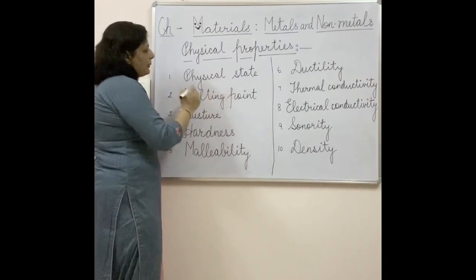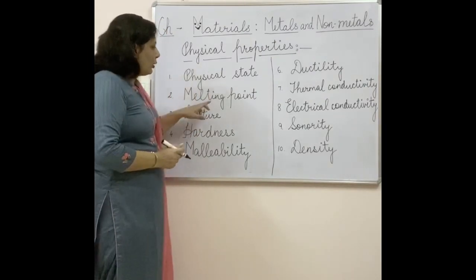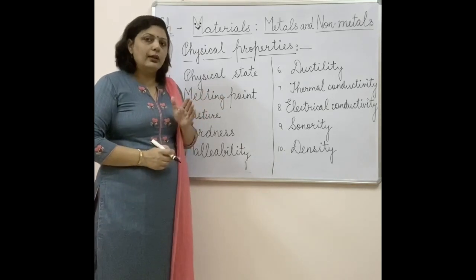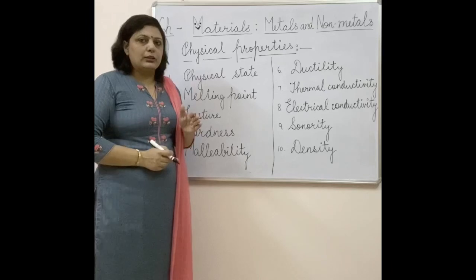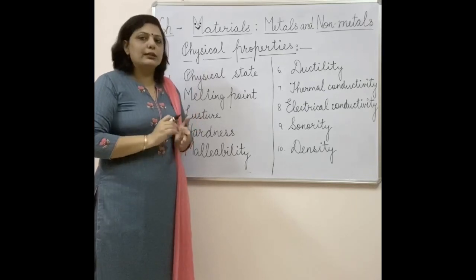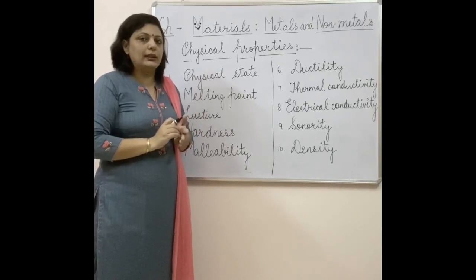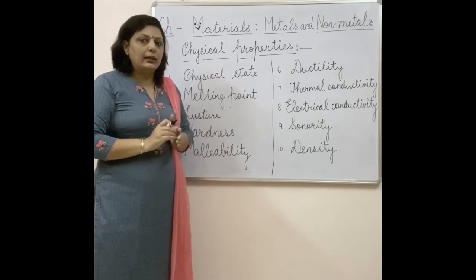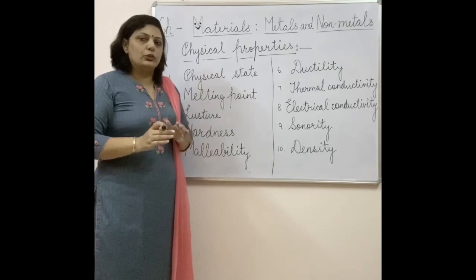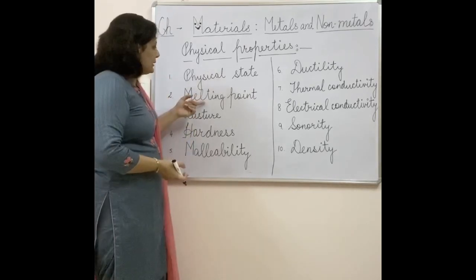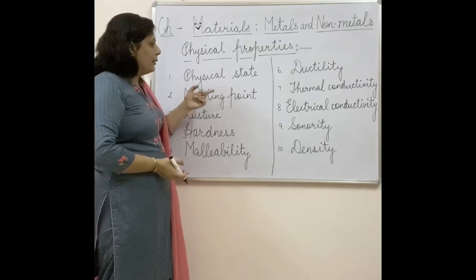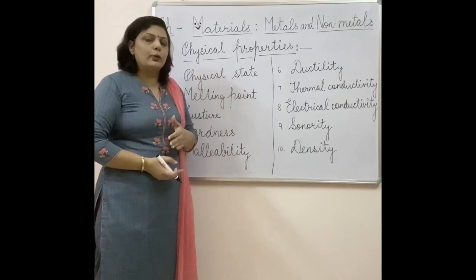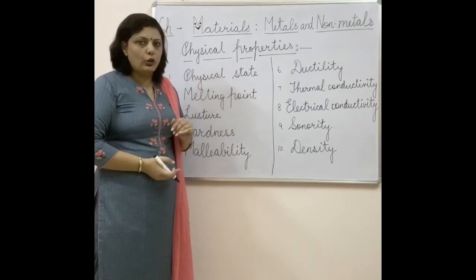Then the second physical property is the melting point. Melting point is the temperature at which a particular substance starts changing from its solid state to the liquid state. Here the material will be turned into molten form, and substances which have a high melting point will later be categorized as metals, and those with a low melting point will be categorized as non-metals.